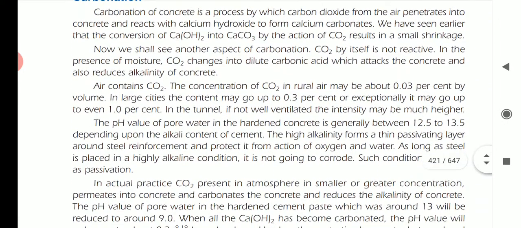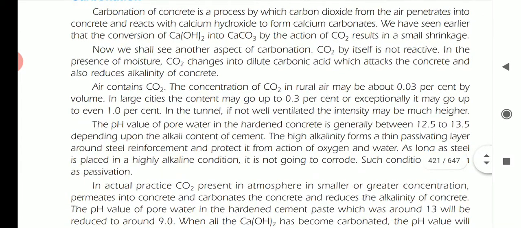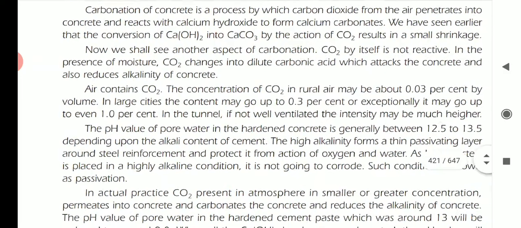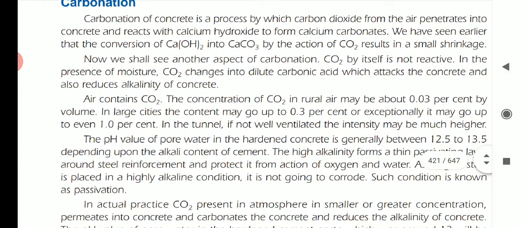Carbonation of concrete is a process by which the carbon dioxide from the air penetrates into the concrete and reacts with the calcium hydroxide to form calcium carbonate. We have seen earlier that conversion of Ca(OH)2 into CaCO3 by the action of CO2 results in small shrinkage. So carbonation is the process of adding the carbon dioxide which is present in the atmosphere as a pollutant. Carbon dioxide is one of the pollutants produced from industries, motor vehicles, etc.